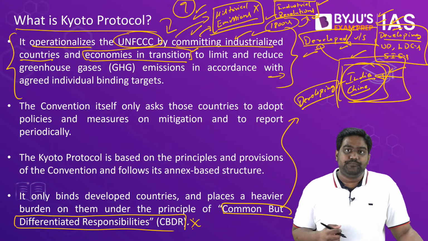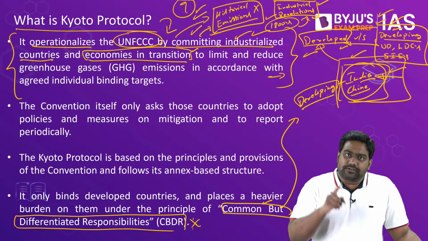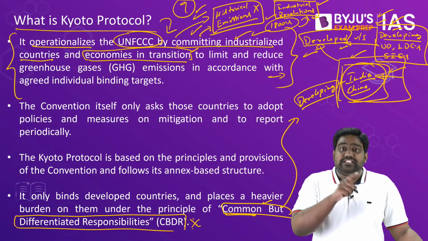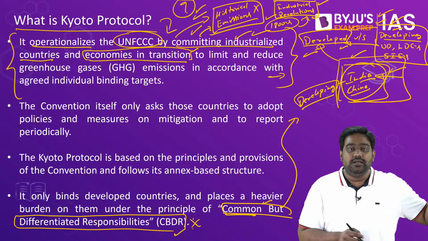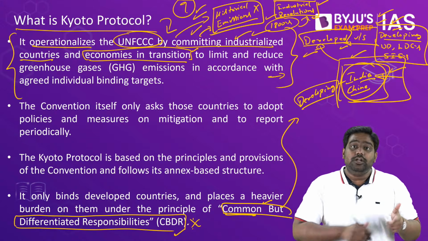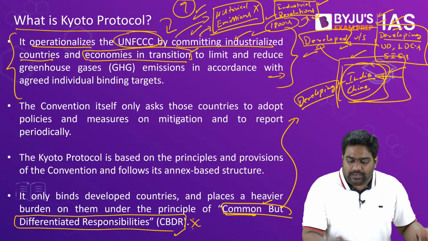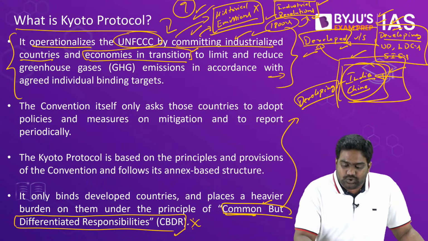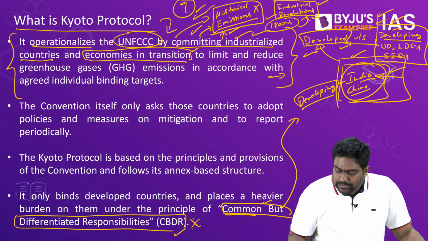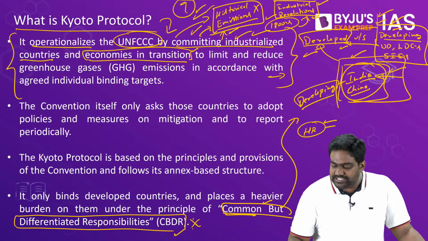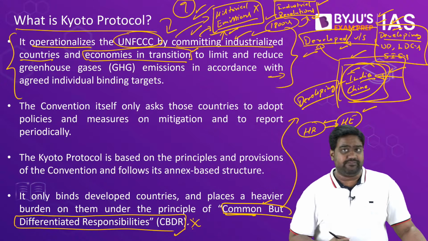We said, fighting climate change is a common goal. No doubt, every country has a common objective. But the responsibilities have to be differentiated. We can't take the same responsibility as the US, as the UK, as France, as Italy. Those countries are developed, they have achieved their socio-economic goals, they should be responsible for historical emissions. They are the ones who released GHGs in the last 150 years. So our argument was, let them take up responsibilities for historical emissions. That was the argument made by India and the other developing nations.